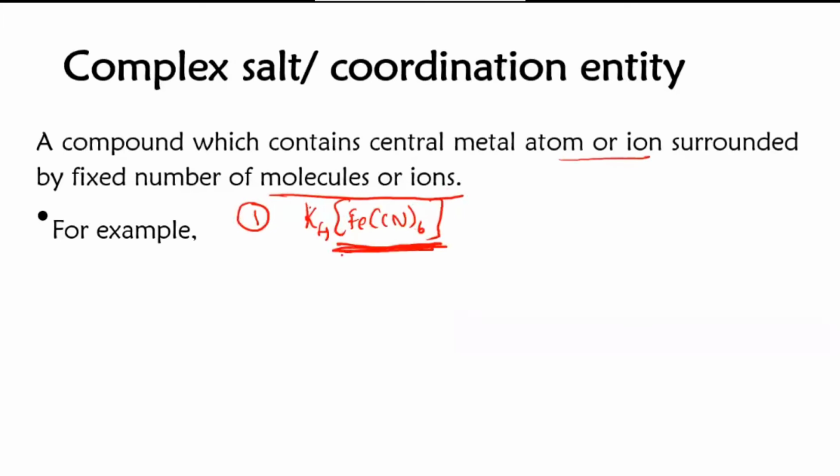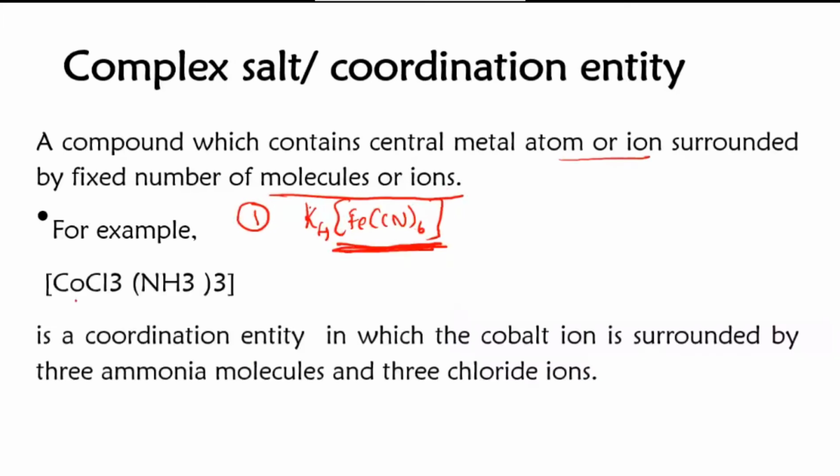K4[Fe(CN)6]. Another example I've given here, you can see here Co, cobalt. It's a cobalt complex, in this way: Co, Cl3, and then we have NH3, ammonia, 3. So you can see here this cobalt is surrounded by 3 chloride ions and 3 ammonia. So this is also a coordination entity.